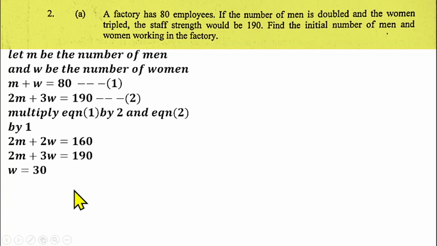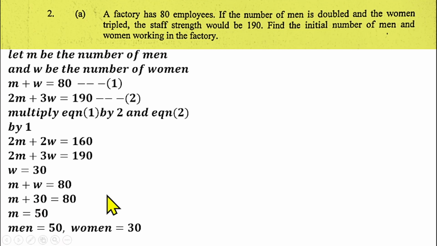Then to find the number of men, we can substitute this into equation 1. So we'll be having m plus w equals 80. W was 30, so you have m plus 30 equals 80. Then m will be equal to 80 minus 30, that gives us 50. So men were 50 and women were 30. So that's the solution to question number 2a.